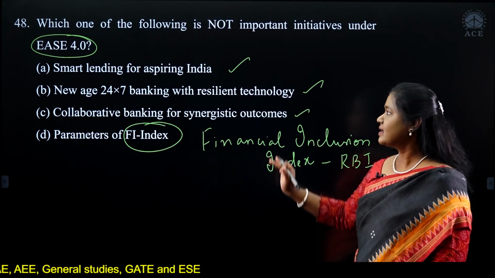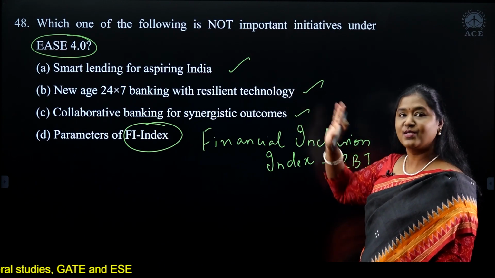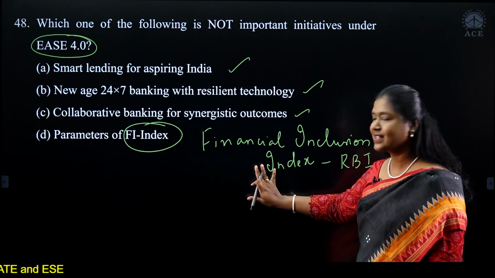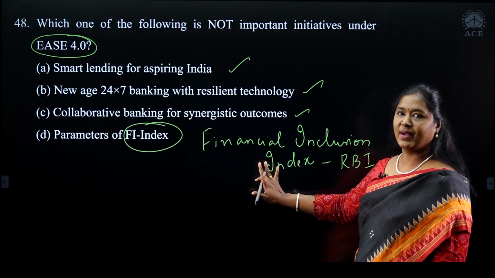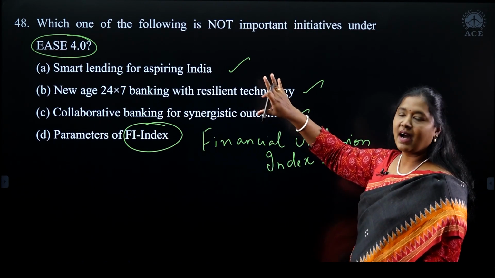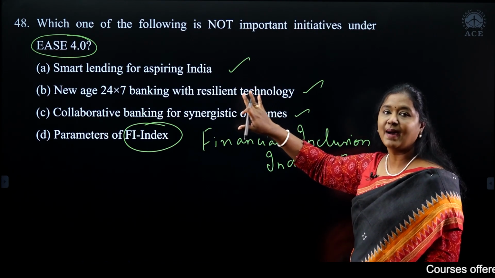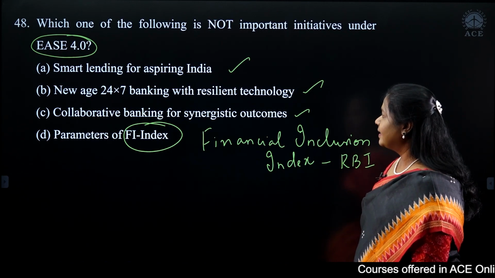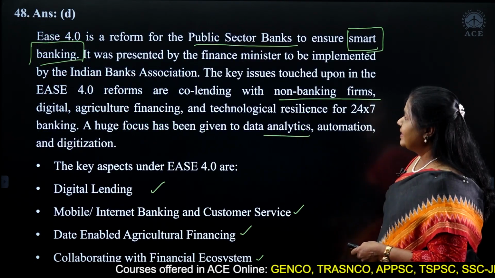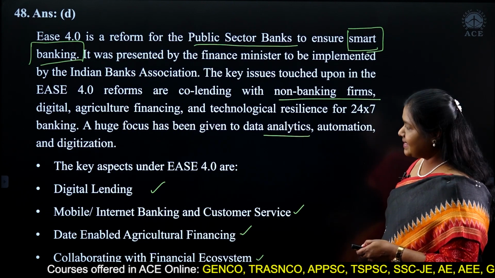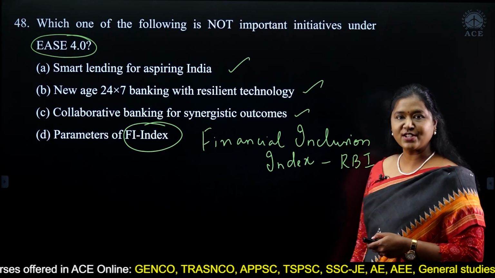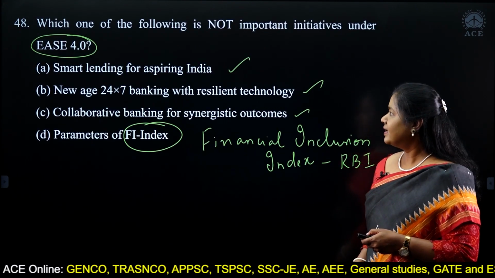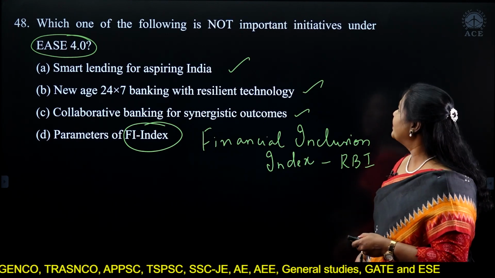Those are the parameters. So ESE 4.0 is not talking about financial inclusion at all. It is only talking about the smart banking aspects of it. Therefore the answer is D. The parameters of financial inclusion are not part of ESE 4.0.